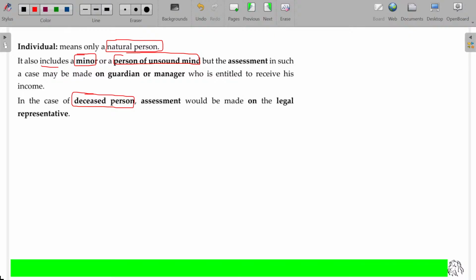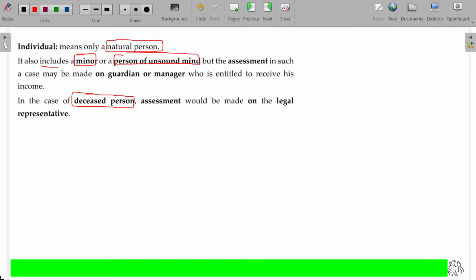We have two classifications. The minor child makes the money out of the skill, independent skill, talent. Another one is out of the money supported by the parents. If the money is received from the parents and investing, getting money will be clubbed with the parents only, it's not his own personal income. Talent and skill, using that, if he or she earns the money, it will be that minor's income only.